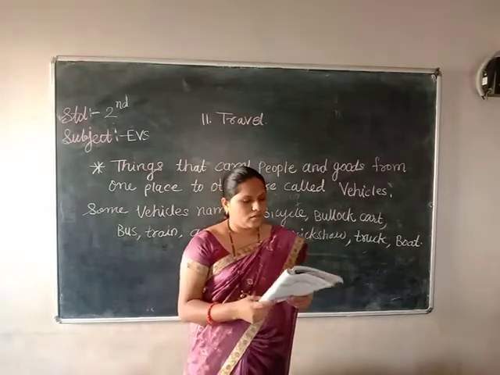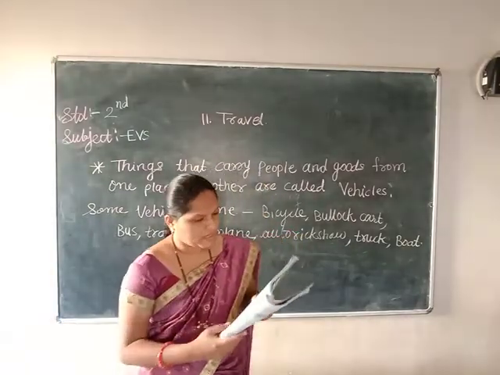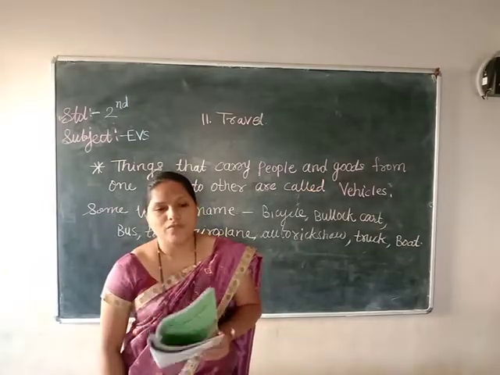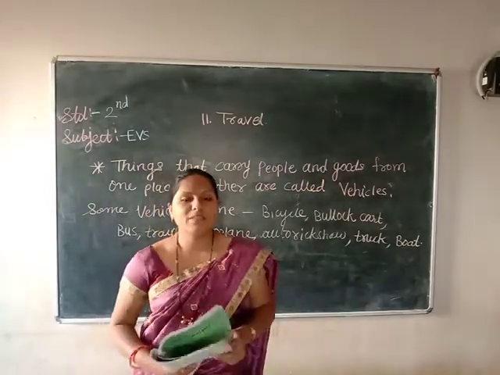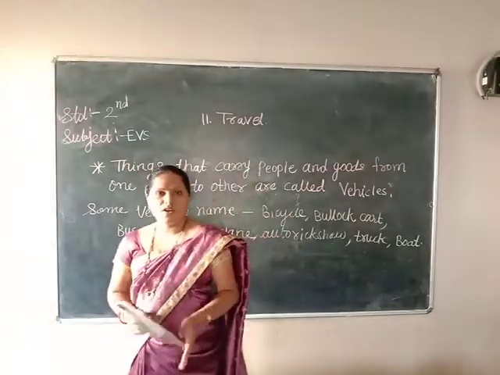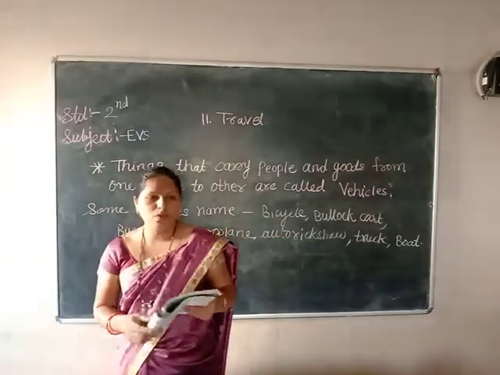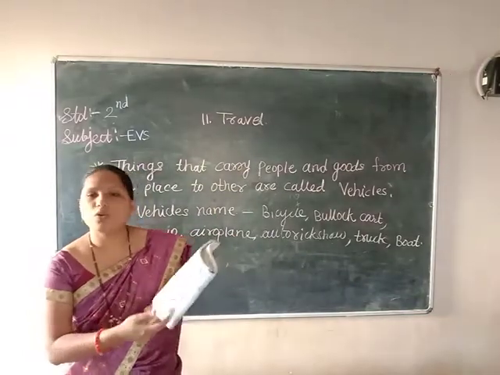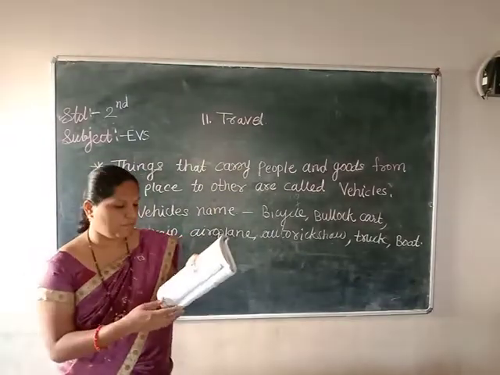Next, the question asks: write any 4 vehicles that move on land. Which are the land moving vehicles? The vehicles that move on land are called land transport. You can write bus, car, jeep, motorcycle. All these are land moving vehicles.